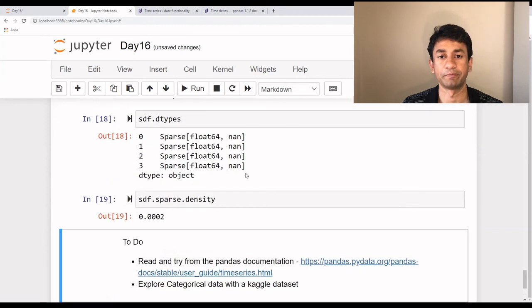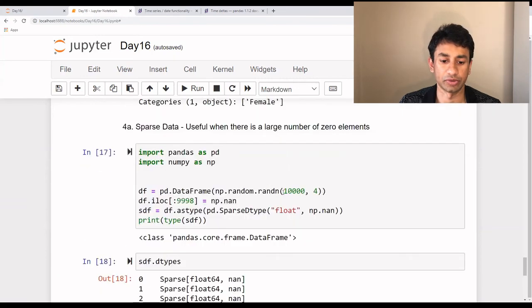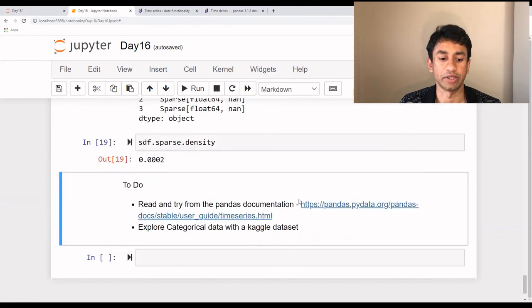So that's it for today. Today we have seen about dates as well as some of the functionalities that can be performed on a date attribute or time series data. And we also have covered categorical data, like what is categorical data, how to define them, and how to do a quick summary analysis on the categorical attribute. And the last one is about sparse data, like why it is useful and how to define a data frame as sparse. So as you see here, we can use the pandas sparse data type to convert the data frame or a column in a data frame into sparse data. And that's it for today.